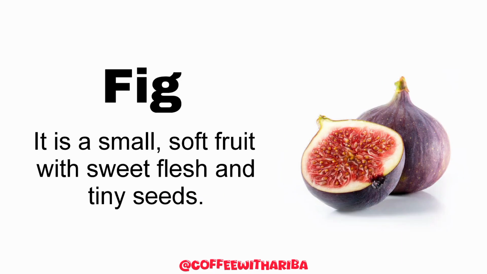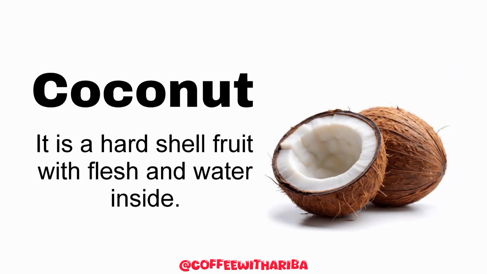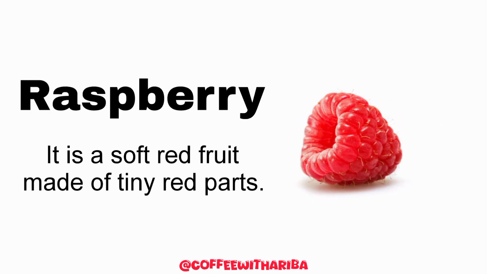The next fruit is fig. It is small, soft fruit with sweet flesh and tiny seeds inside. The next fruit is coconut. It is hard shell fruit with the flesh and water inside. The next one is raspberry. It is a soft red fruit made of tiny red parts.